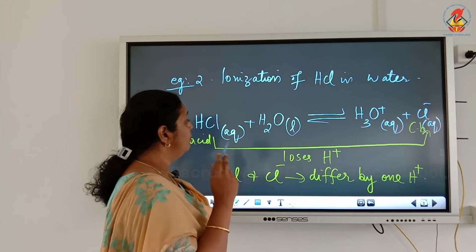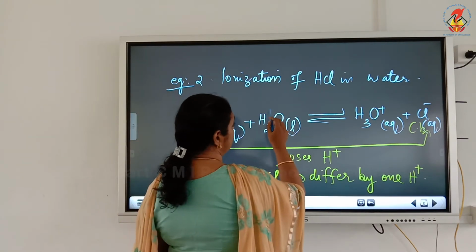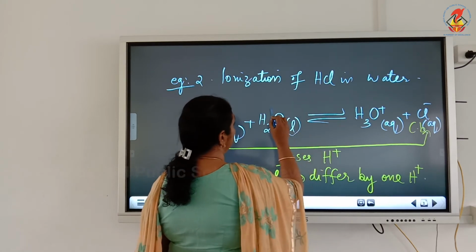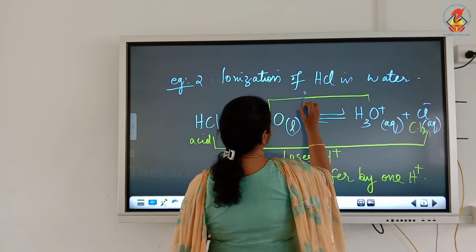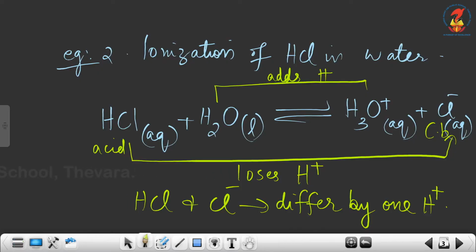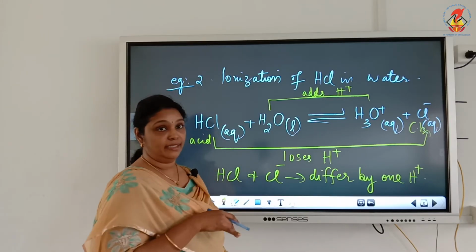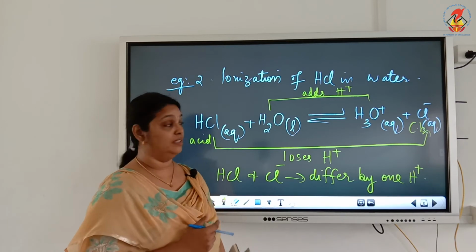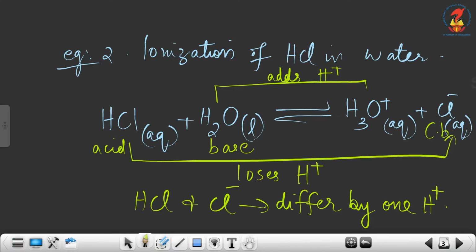Okay, now let's talk about water. In water, one H plus is added. So, it adds proton H plus and it changes into H3O plus. So here you can see H2O adds H plus and changes to H3O plus. Now H2O will add means proton acceptor, which means here H2O will act as a Bronsted base and H3O plus will act as a conjugate acid.